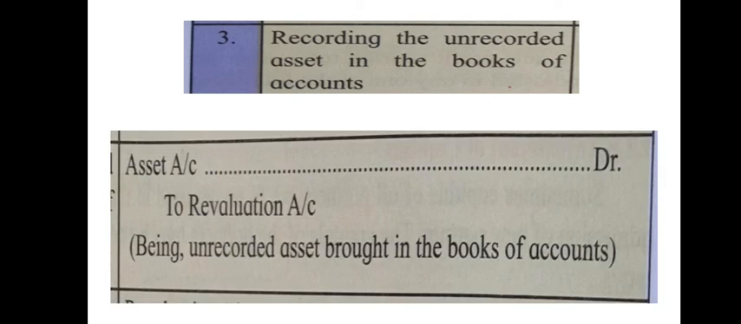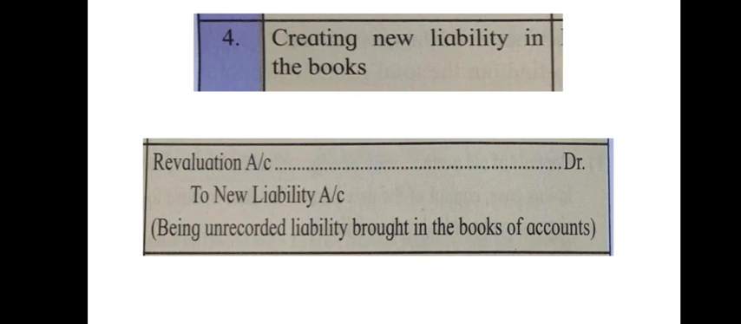After it, recording the unrecorded assets in the books of accounts. Sometimes it is given in the question that some assets are not recorded, so it is called unrecorded assets. In this case, asset account will be debited, crediting the revaluation account or profit and loss adjustment account, being unrecorded assets brought in the books of accounts. Next, creating a new liability in the books. In this case, revaluation account will be debited to new liability account, being unrecorded liability brought in the books of accounts.